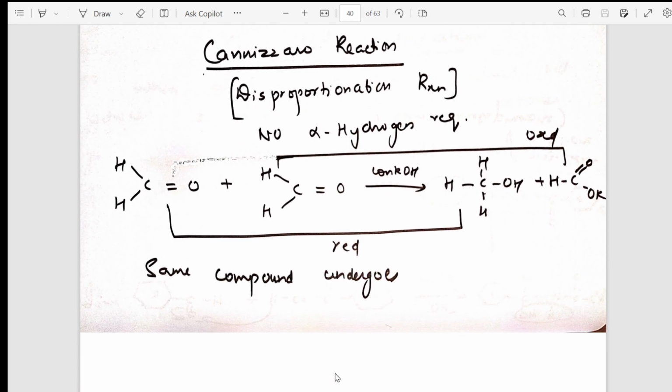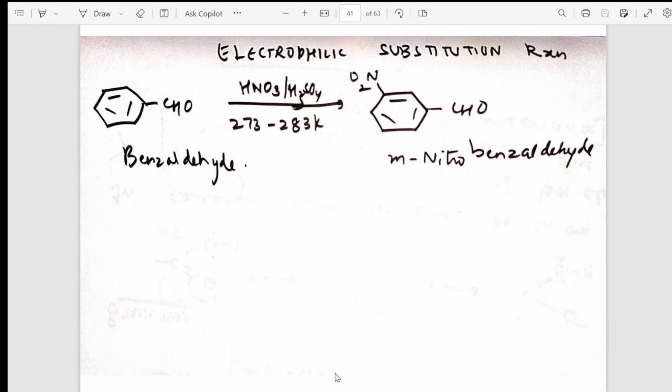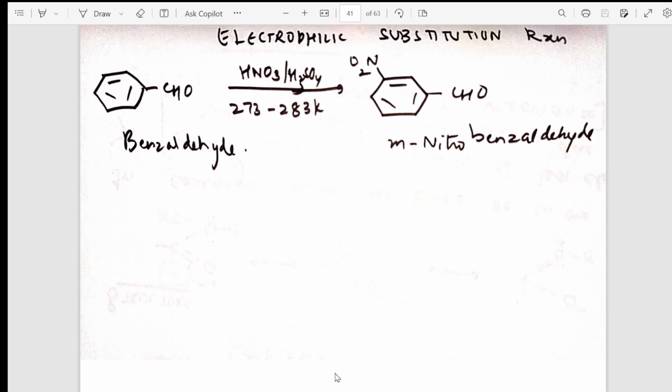One is getting oxidized and one is getting reduced. Which one is getting oxidized, which one is getting reduced also means the same compound, both. Here I am taking formaldehyde. The same compound is getting oxidized, the same compound is getting reduced. But here we are using concentrated KOH, which is what I am trying to say. Earlier it was dilute sodium hydroxide, the barium hydroxide, but here I am giving you concentrated potassium hydroxide. From there, gradually I am shifting into the electrophilic substitution reactions, the easiest one rather.